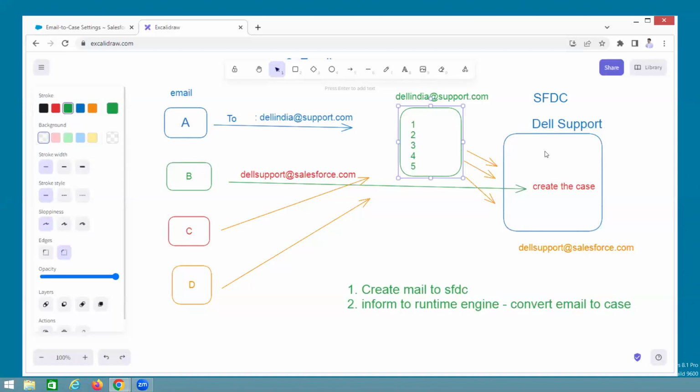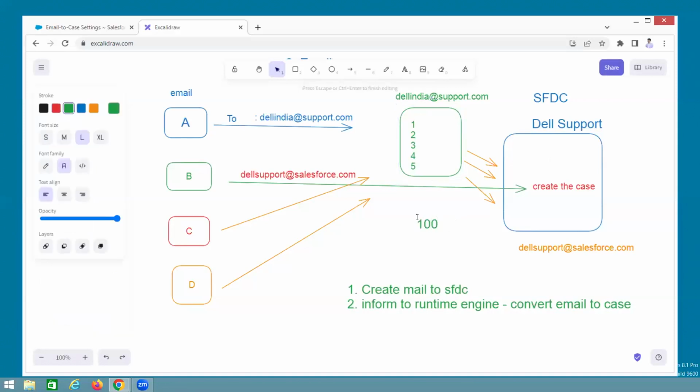What is that? Email functionality. So Dell people are saying, hey Salesforce, per day I want a 1,000 cases license. Can you please give me? Per day 1,000 means per month 30,000. So that license means per day 1,000 emails. For 1,000 emails we are charging, for example, 10,000 rupees. Okay, not per day, yearly. The subscription must be yearly, same like our Netflix, monthly. But Salesforce is yearly. So Salesforce is giving licenses for how many emails per day?